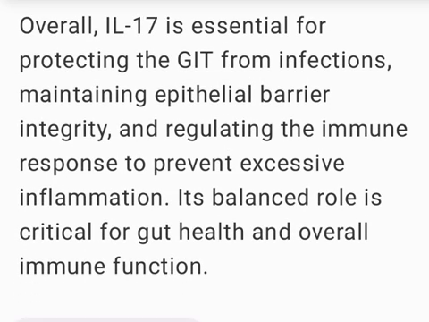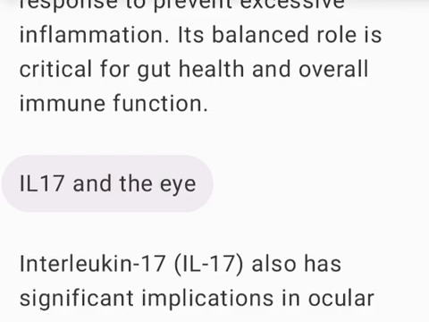Overall, IL-17 is essential for protecting the GIT from infections, maintaining epithelial barrier integrity, and regulating the immune response to prevent excessive inflammation. Its balanced role is critical for gut health and overall immune function.